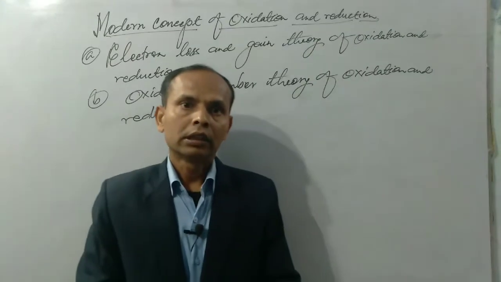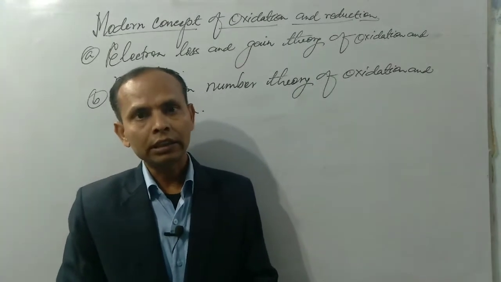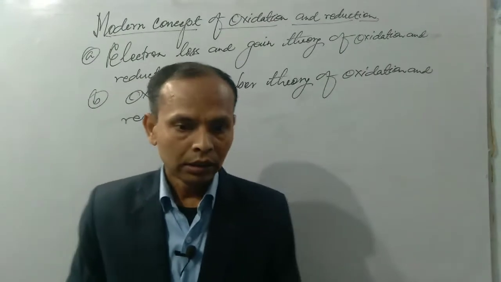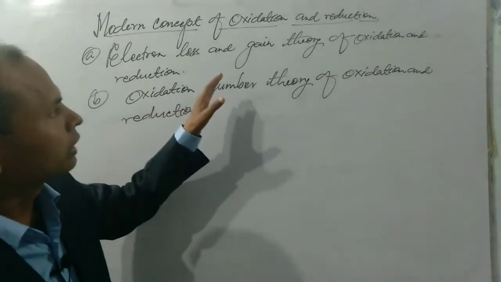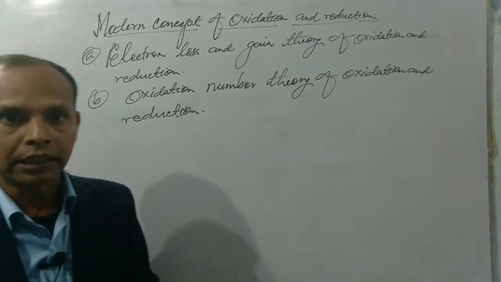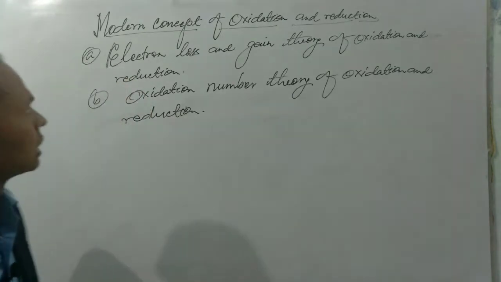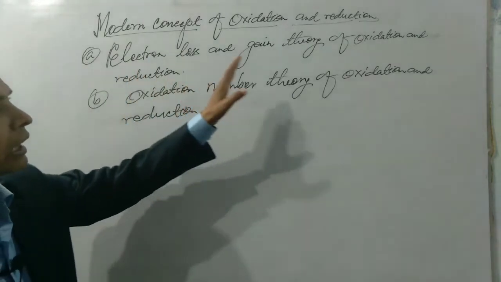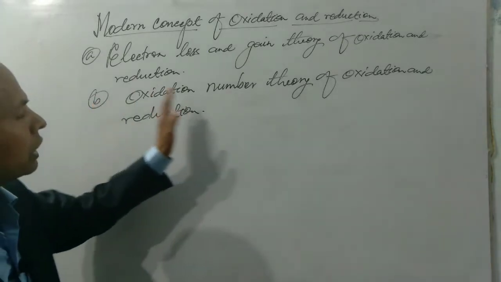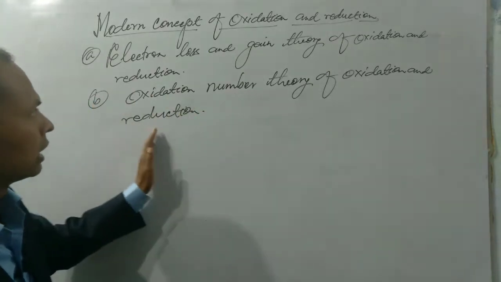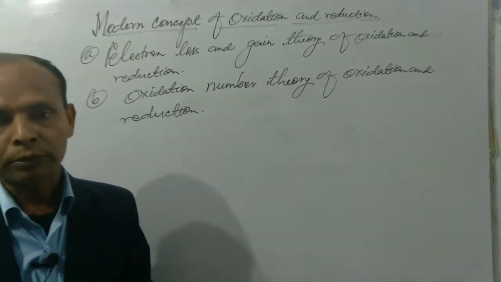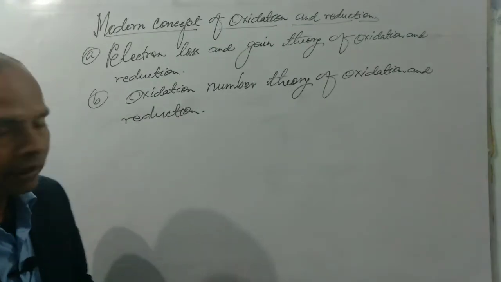Good morning. In this class, we shall study about the modern concept of oxidation and reduction. There are two theories regarding the modern concept of oxidation and reduction. One is the electron loss and gain theory of oxidation and reduction, and another is the oxidation number theory of oxidation and reduction. This is the second class of this unit, redox reactions.